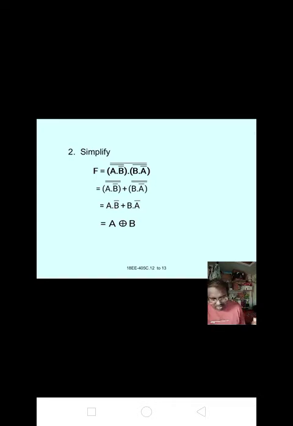The given problem is F equal to ((A · B')' · (B · A')')'. The total value also gets the bar. Now we are taking out that complement, then we get (A · B')' ', that dot is taken into plus. Now B · A', that is A · B' + B · A', which equals A XOR B. Final answer is A XOR B.